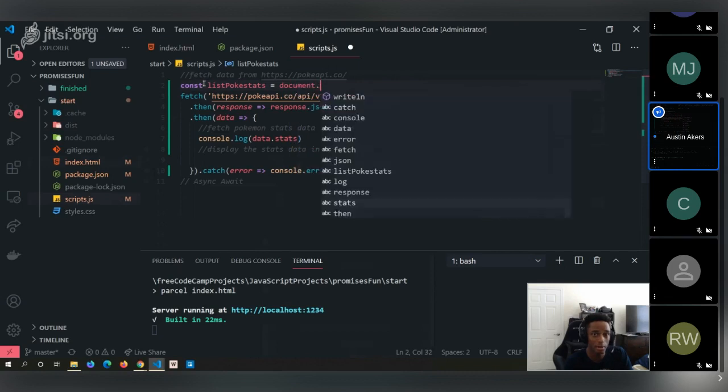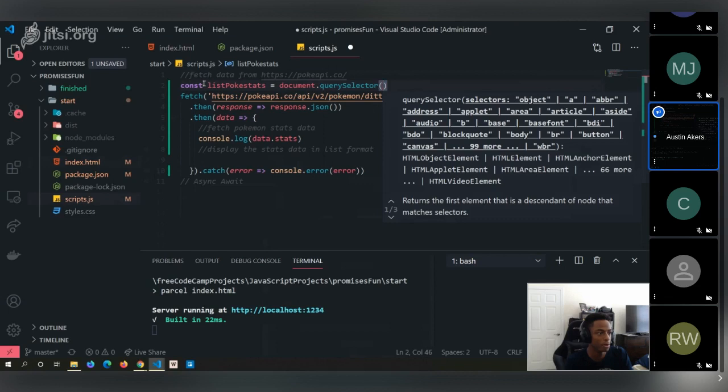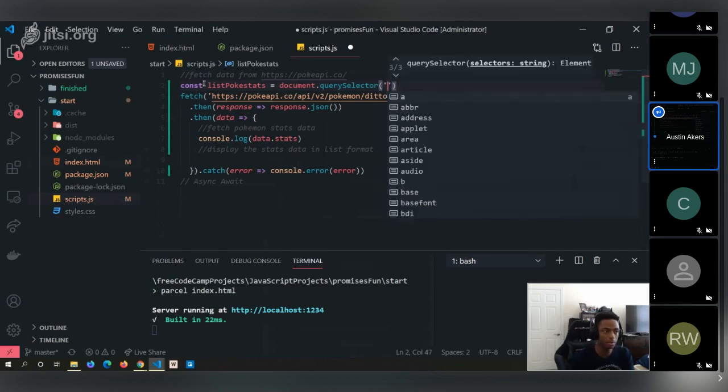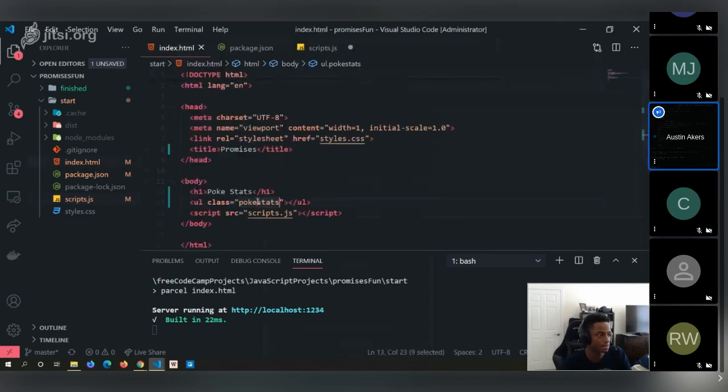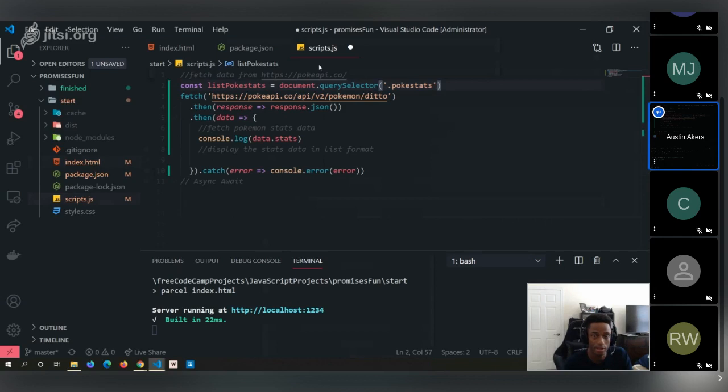I'm then going inside our document and using the querySelector, selecting something that has the class PokeStats. Now we could do document.getElementsByClassName, that would work. I just enjoy using querySelector, something I've preferred over the years. So we've now selected our unordered list and stored it inside a variable called listPokeStats.